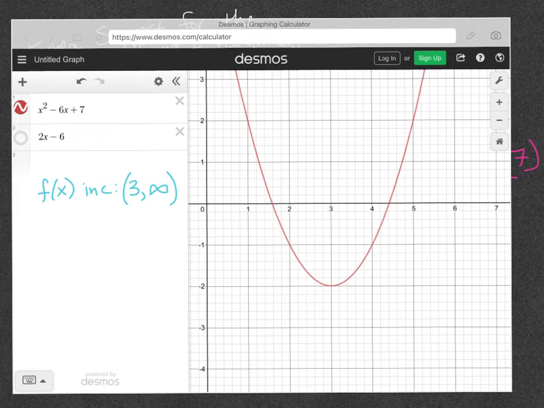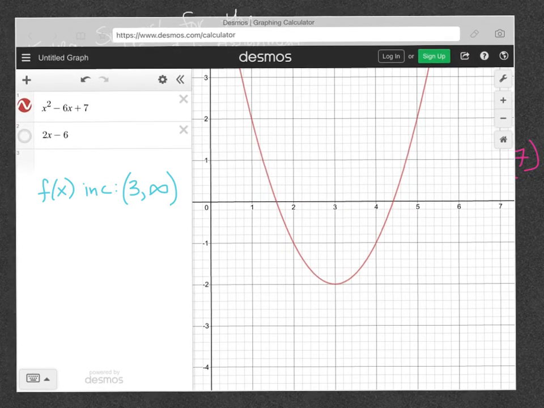Then if we think about where our function is decreasing, that is where it is going down. So our function is decreasing here, all the way to the left, from when x is negative infinity until when we hit 3. Now I have open parentheses in both cases around 3. That is because at x is 3,